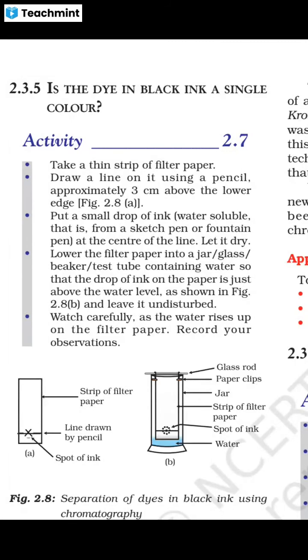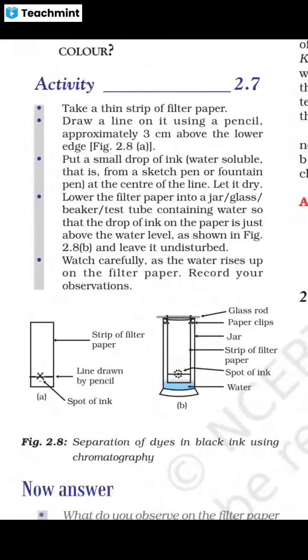on it using a pencil approximately 3 centimeter above the lower edge. Put a small drop of water-soluble ink, that is from a sketch pen or fountain pen. You may mark it at the center of the line. Let it dry. Lower the filter paper into a jar, glass, beaker or test tube containing water, so that the drop of ink on the paper is just above the water level as shown in the figure.